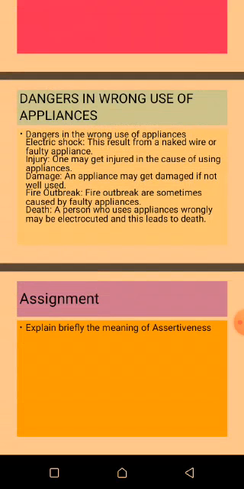Number 5 is the last one. Home appliances could lead to death of the user if not well used. It can electrocute the user and could lead to death. We have come to the end of our lesson for today.